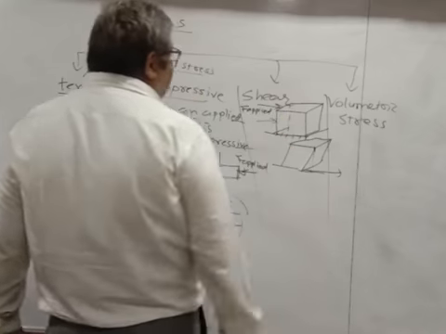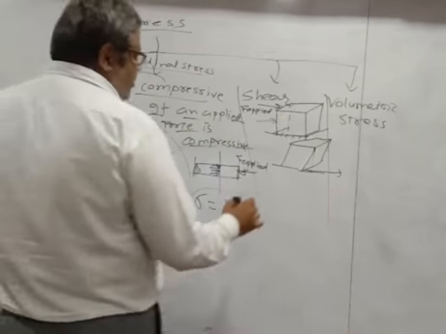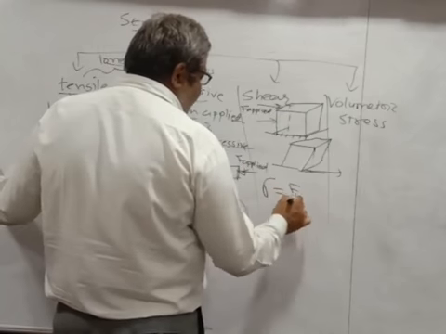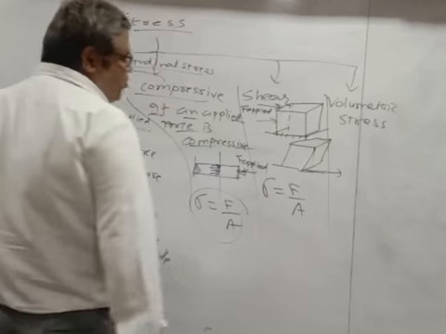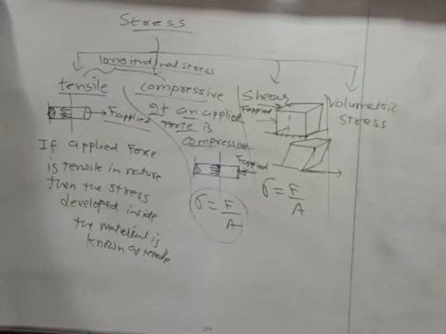So this area will be taken into account. So shear stress is also defined here as sigma into A. You must mention whether this stress is shear, tensile or compressive. Now again I repeat, tensile and compressive stress are collectively known as longitudinal stress.